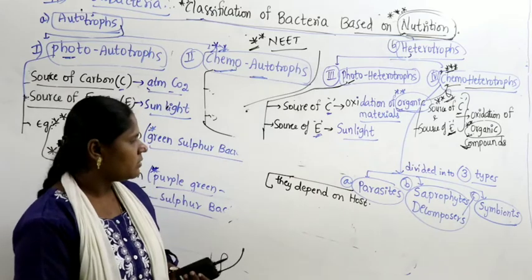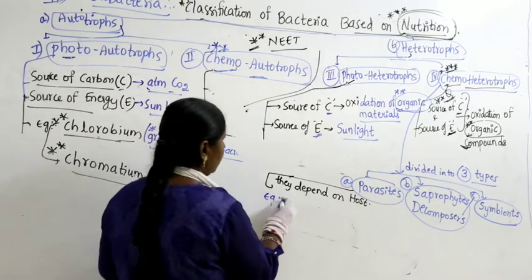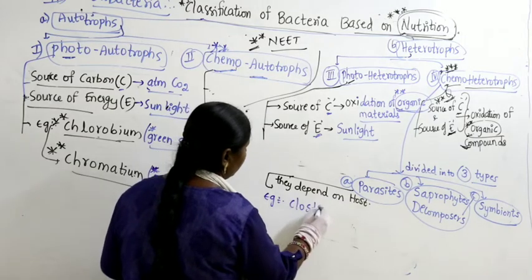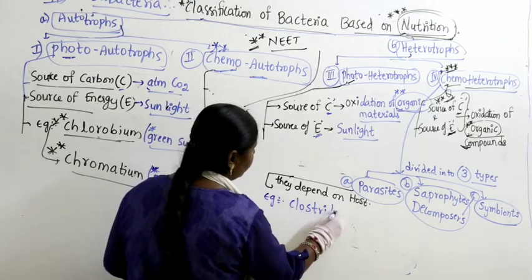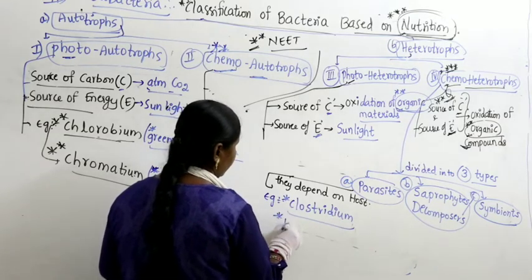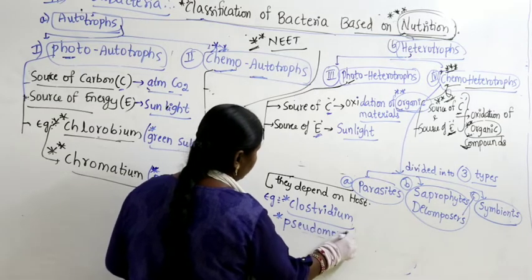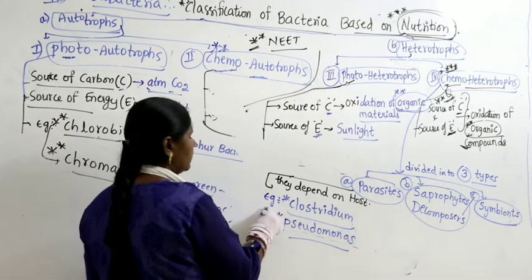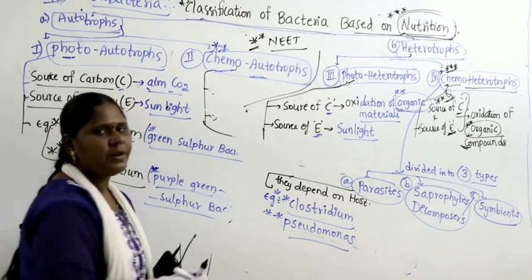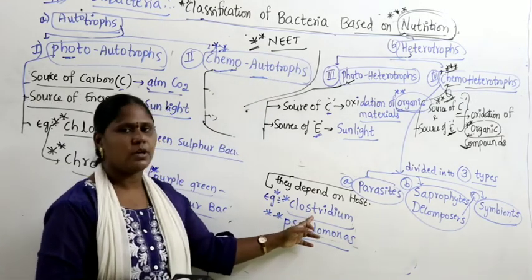The best examples for parasites are Clostridium and Pseudomonas. Guys, these examples are important. Previously, we had a NEET question on the example of Clostridium.